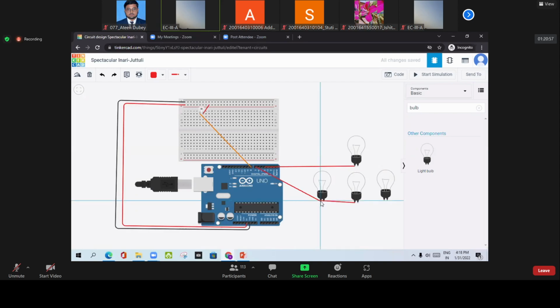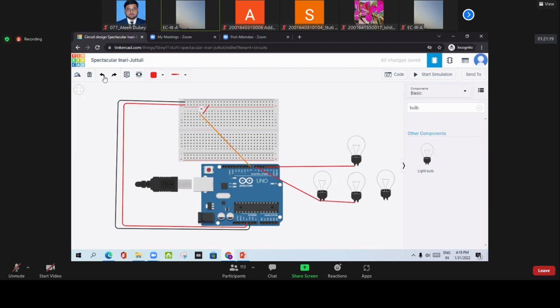Okay, this one, wait, done. So what happened? You can rotate this to understand. By this rotation, you can see that only one terminal is connected.